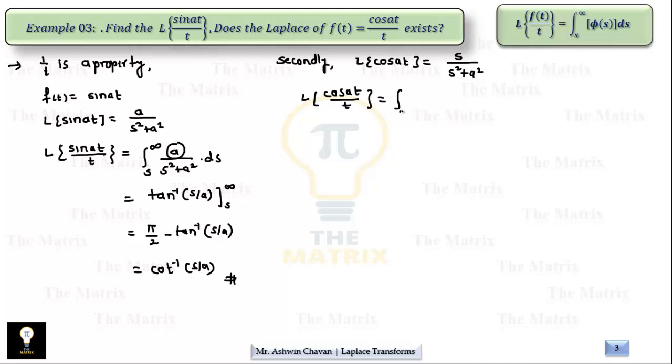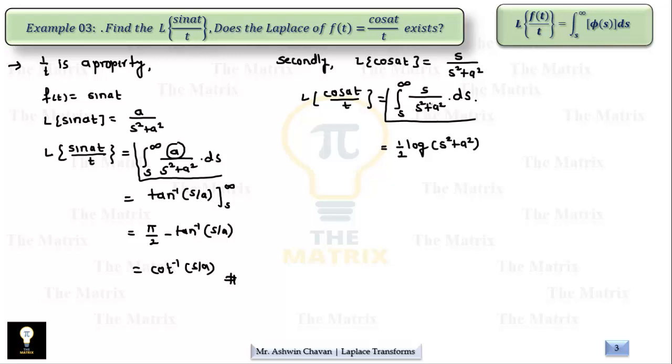So its effect on right side, which is integral from s to infinity s upon s square plus a square ds. Now please note the difference that integration of this type and integration of this type. What is the difference in the integrand? Everything is same, only numerator is constant here, that's why integral is tan inverse. Here numerator is s, which is variable. We can say it is a derivative of denominator with adjustments with some constants. Therefore integral of such quantity is nothing but half of log of denominator, that is s square plus a square.